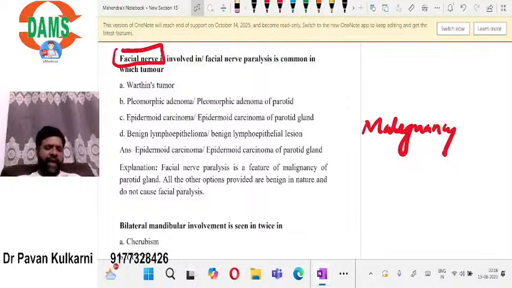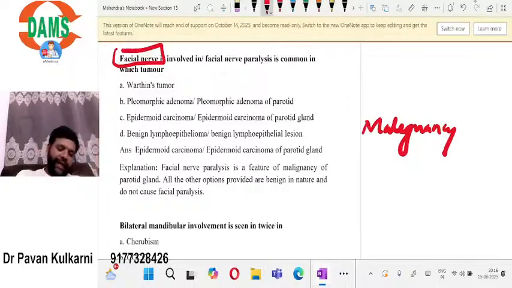In the options, they have given Warthin's tumor. No, Warthin's tumor is benign. There can't be any facial nerve involvement. Pleomorphic adenoma of the parotid gland. No, that's also wrong. Epidermoid carcinoma of the parotid gland? Yes, we can expect that, as I have told you, it is malignant. Benign lymphoepithelioma or Mikulicz disease?